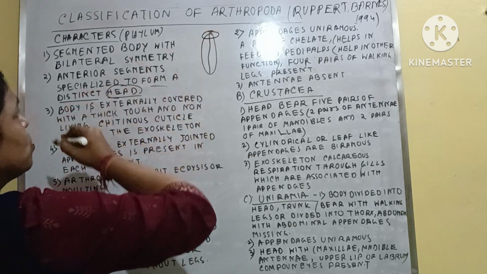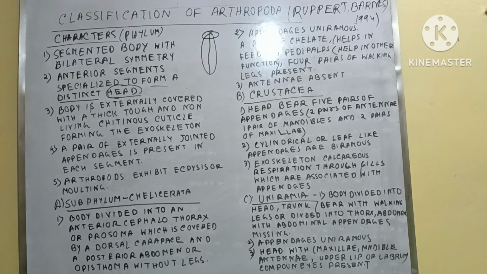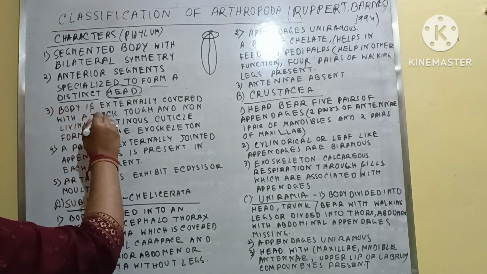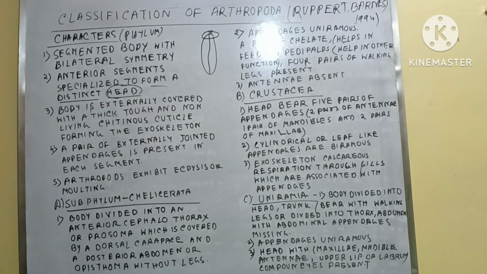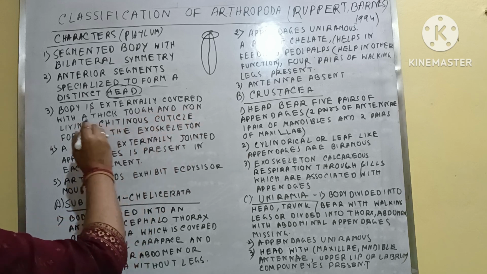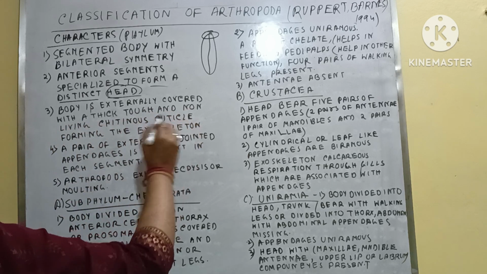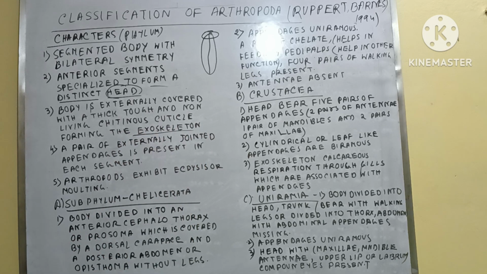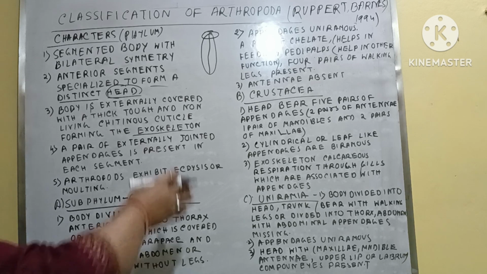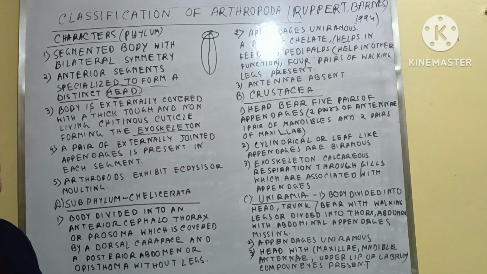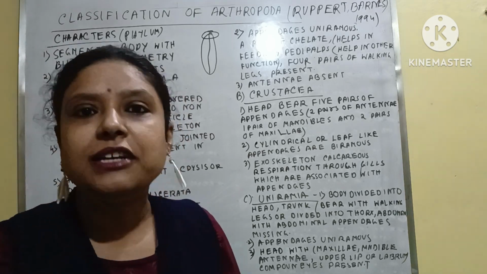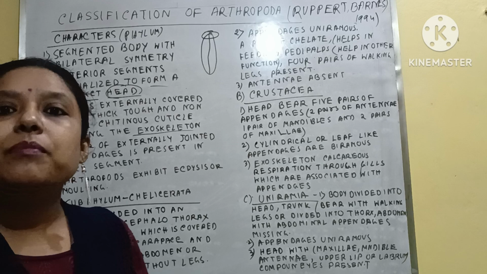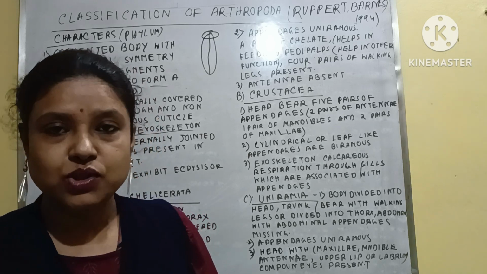And this is seen in the anterior portion. Third one is that the body is externally covered with a thick, tough and non-living chitinous cuticle forming the exoskeleton. Exoskeleton means here the skeleton system is seen just outside of the body. In case of humans or the vertebrates, the vertebral column is present but within the body, okay.